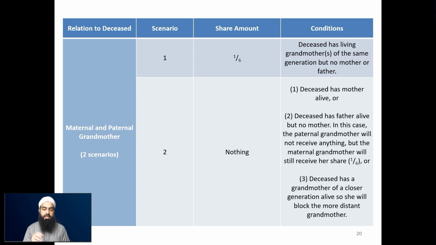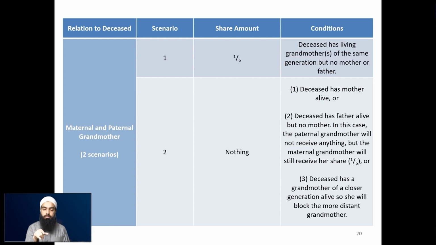So what you can understand from this is the maternal grandmother is a little bit stronger in regards to receiving a share, because the idea is that the grandmothers are replacing the mother. That's why they're getting that 1/6 share when the mother's not alive. Because this share goes to the mother's side of the family, they are obviously stronger in receiving that.